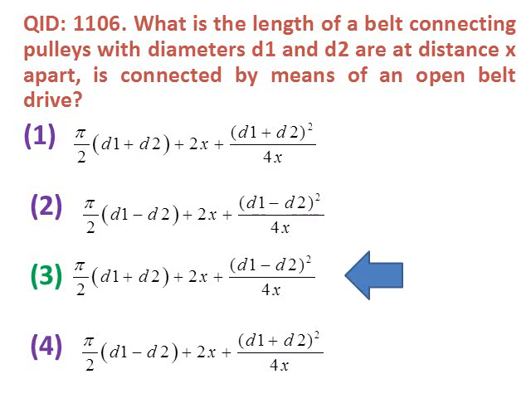In this case we have to remember that the plus and minus signs will be there. Then option number 3 will be the correct one: pi by 2 (D1 plus D2) plus 2x plus (D1 minus D2) whole square upon 4x.